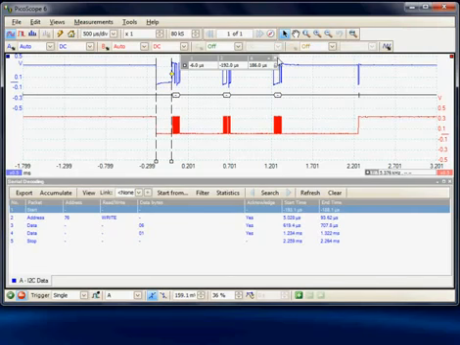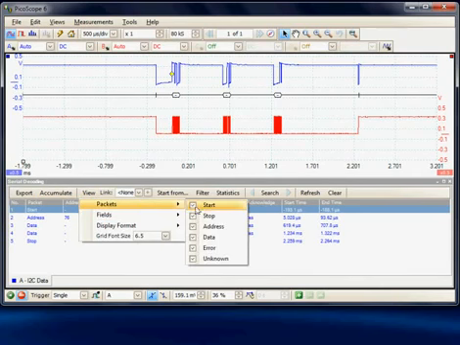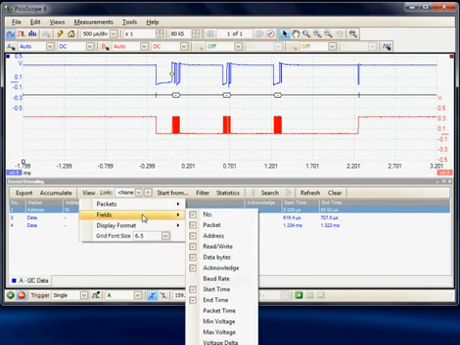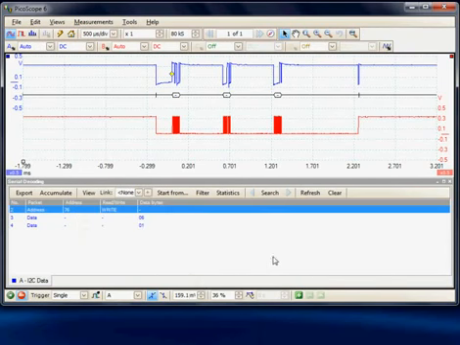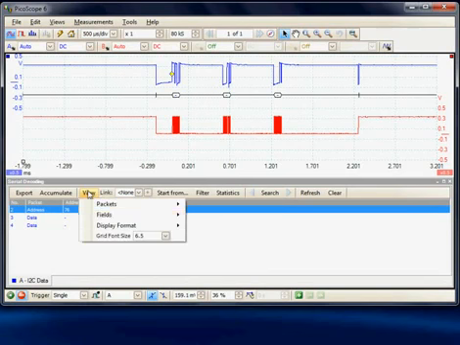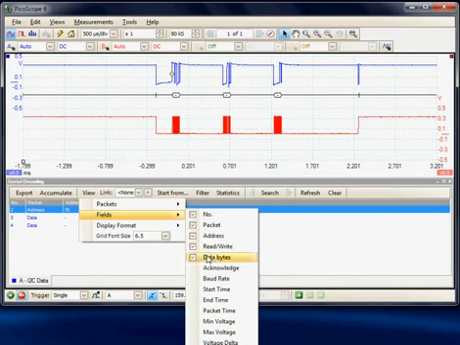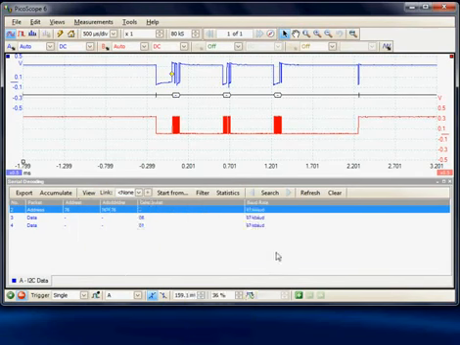Again, we can turn off the cursors, and again we could remove the packet start and stop display. Typically we want to view the address, data and errors and unknowns. Under the field menu, again, a lot of items can be added or removed from the display. So for example, if we didn't want to look at the acknowledgement or the start and stop of the packets, we could turn those off to simplify the display. Or other items could be added. So for example, if we wanted to see the baud rate, we could add that and see this particular system was running at 97 kilobaud.